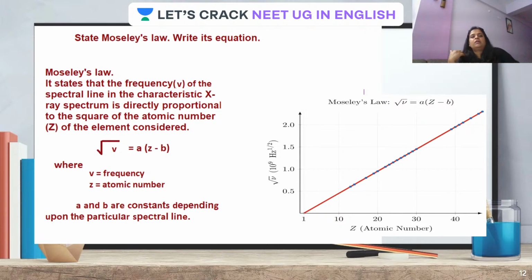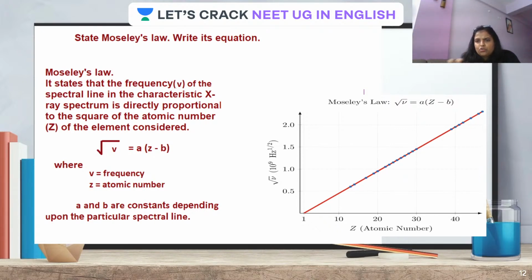What he did, he went on ahead and actually scattered different electromagnetic waves on elements. What happened in return? Many X-rays were emitted, and as the element went on changing, the X-rays coming out changed too. Got it? And through these X-rays, wavelength could be calculated, and through that frequency, wave number, everything. Once you know the wavelength, you can calculate these, right? So he saw a particular pattern.